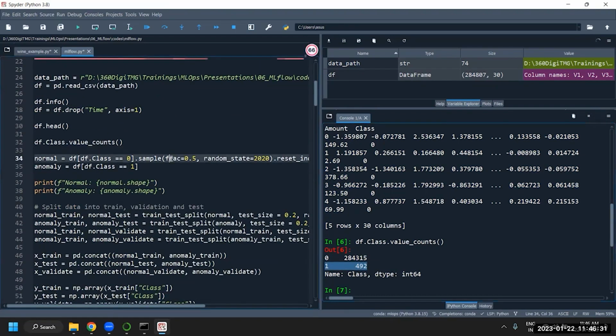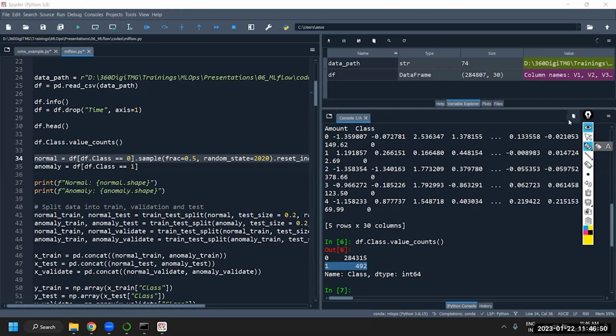Now what we're doing is just to ensure that our example code doesn't get bogged down because of the data set size. We are trying to take only a sample of the data set.